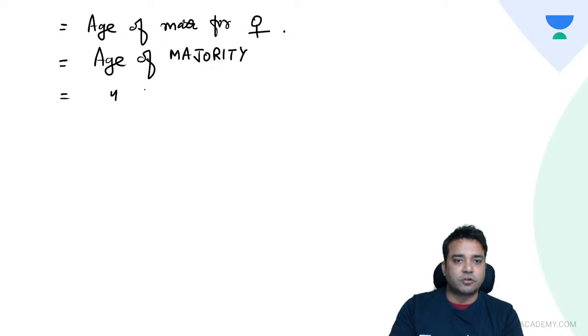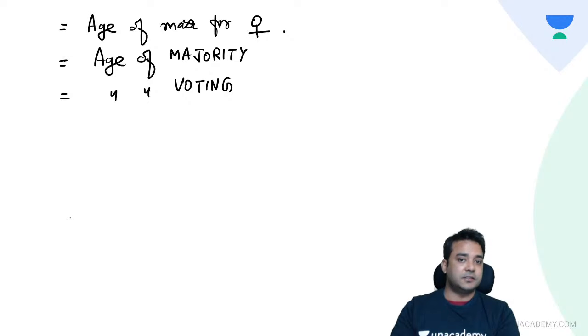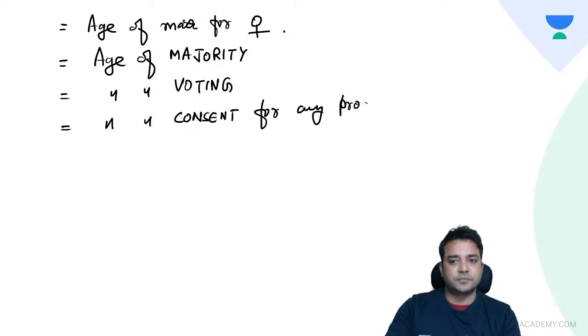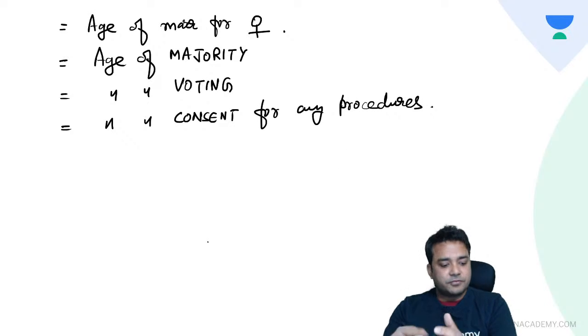This is the age of voting in India, 18 years. This is the age of consent for any procedure. When the person has achieved the age of 18 years, he or she can give consent for any procedures.